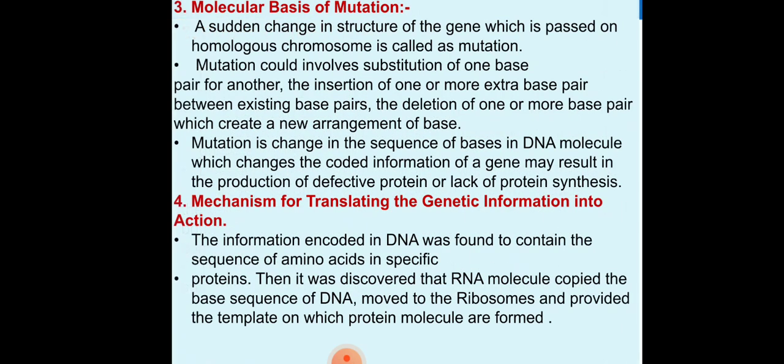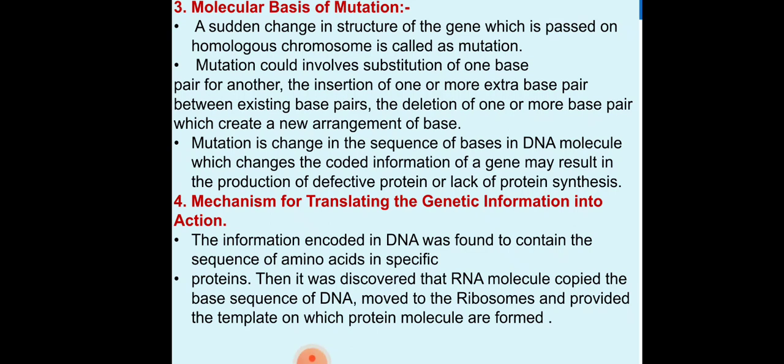Molecular basis of mutation. A sudden change in the structure of a gene which is passed on to the homologous chromosome is called a mutation. Mutation could involve substitution of one base pair for another, the insertion of one or more extra base pairs between existing base pairs, or the deletion of one or more base pairs, which creates a new arrangement of the bases. Mutation is a change in the sequence of bases in the DNA molecule, which changes the coded information of a gene and may result in the production of a defective protein or a lack of protein synthesis.